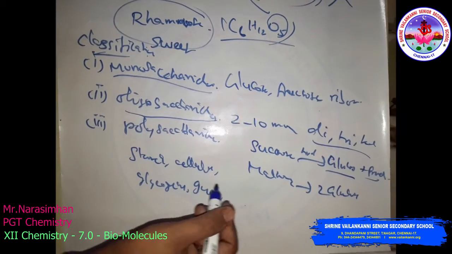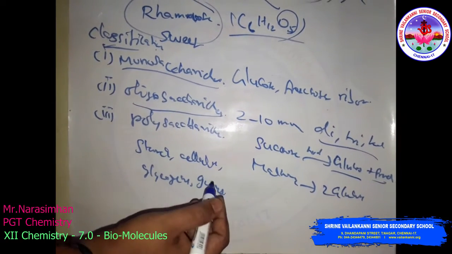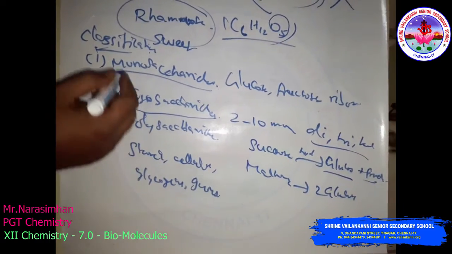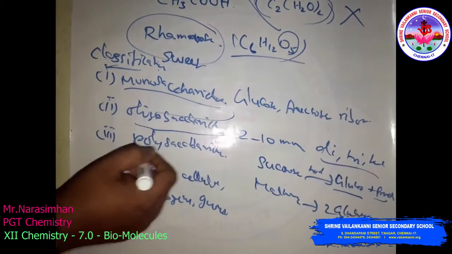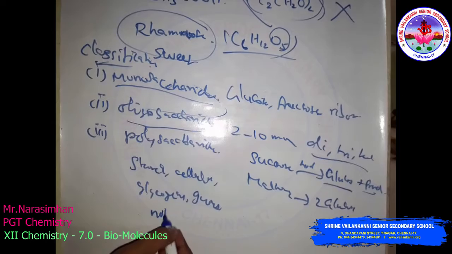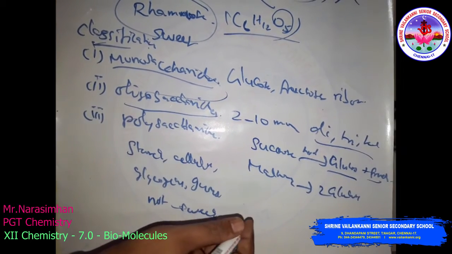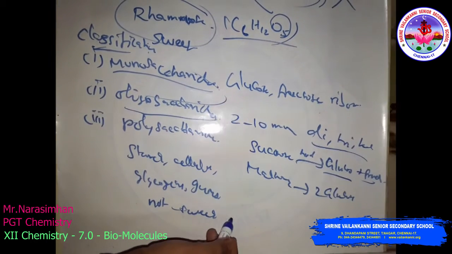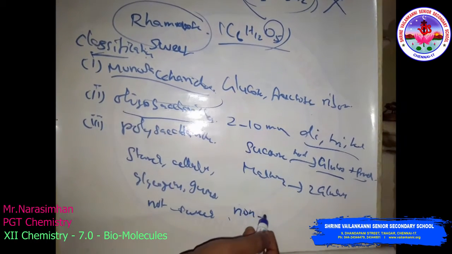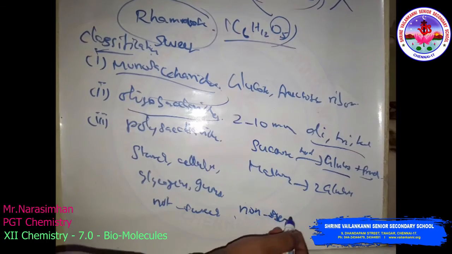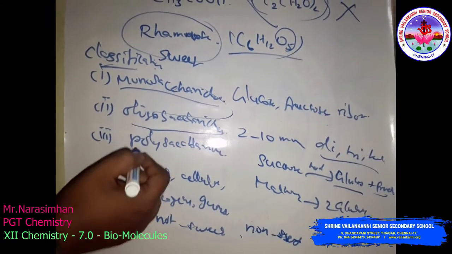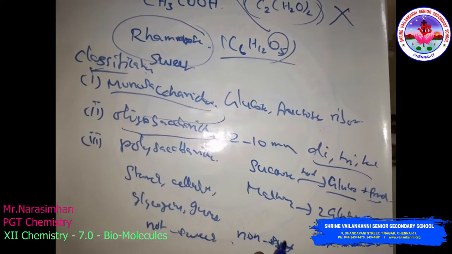These are the examples of polysaccharides. Sugars are sweet in taste, but polysaccharides are not sweet in taste. They are also called non-sugars.